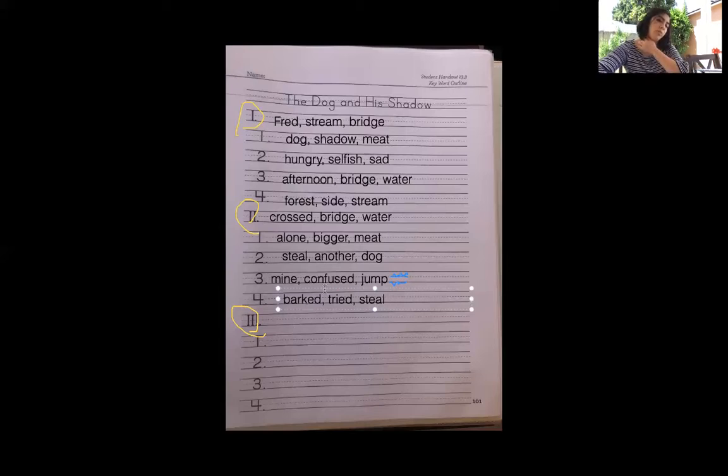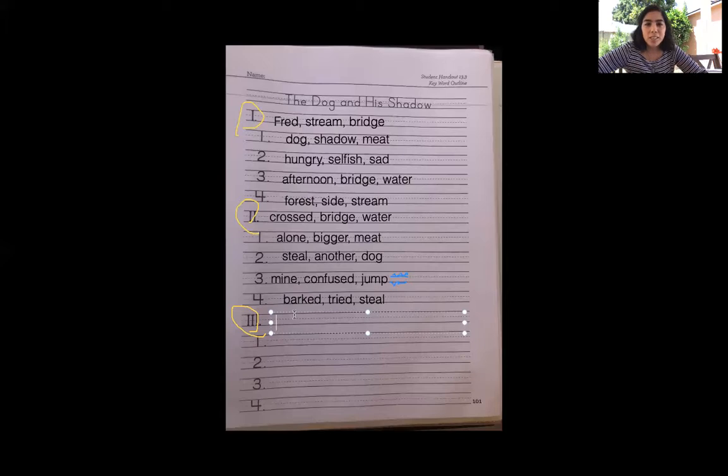Okay, so the second paragraph tells us what happened in the story and what the problem was, right? So the problem was that Fred saw his shadow and he thought it was a bigger dog with a bigger piece of meat. And so he tried to steal it away from him, and his piece of meat went away with the string, right? Okay, so now what we're gonna do is we're gonna do the next one, the third one, okay? So this is the climax or the resolution.